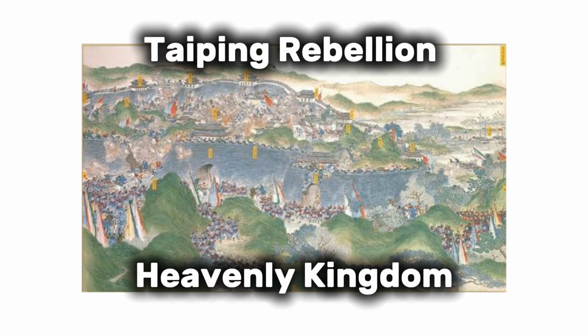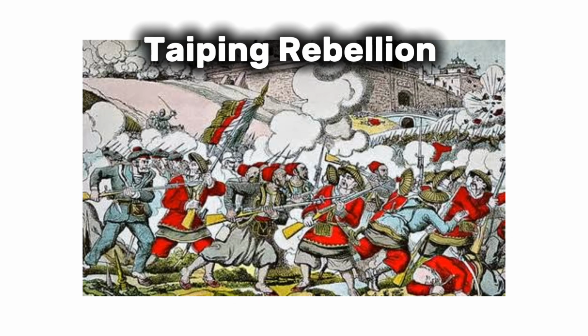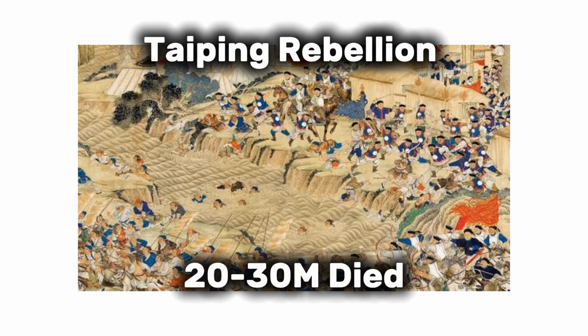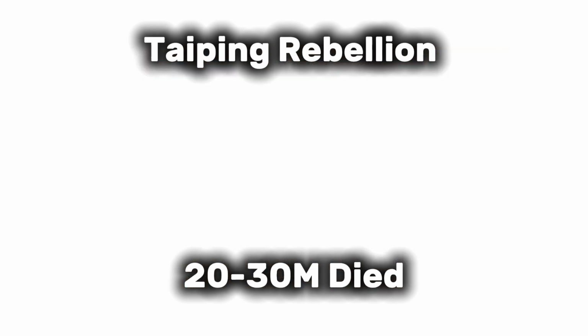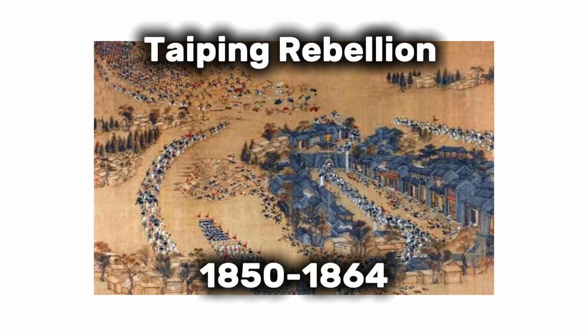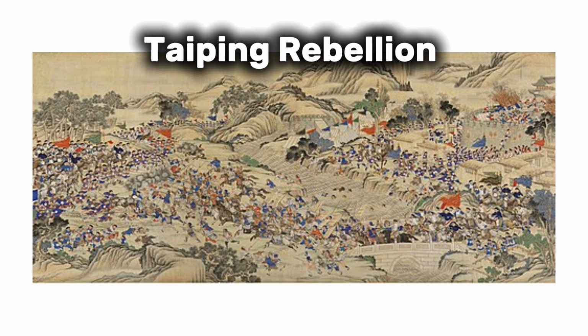What began as a religious movement turned into a massive civil war that destroyed cities and caused starvation across southern China. Over 20 to 30 million people were killed, making it one of the deadliest civil wars in history. The rebellion finally ended in 1864, leaving China devastated.